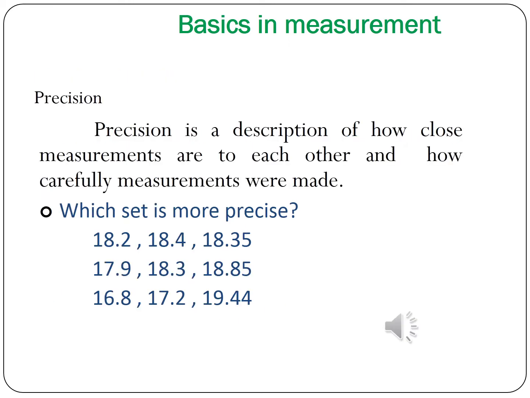Precision is a description of how close measurements are to each other and how carefully the measurements were made. Okay, what is accuracy? It is how close the measurement values are to your expected value. Precision is how close the measurements are to each other.